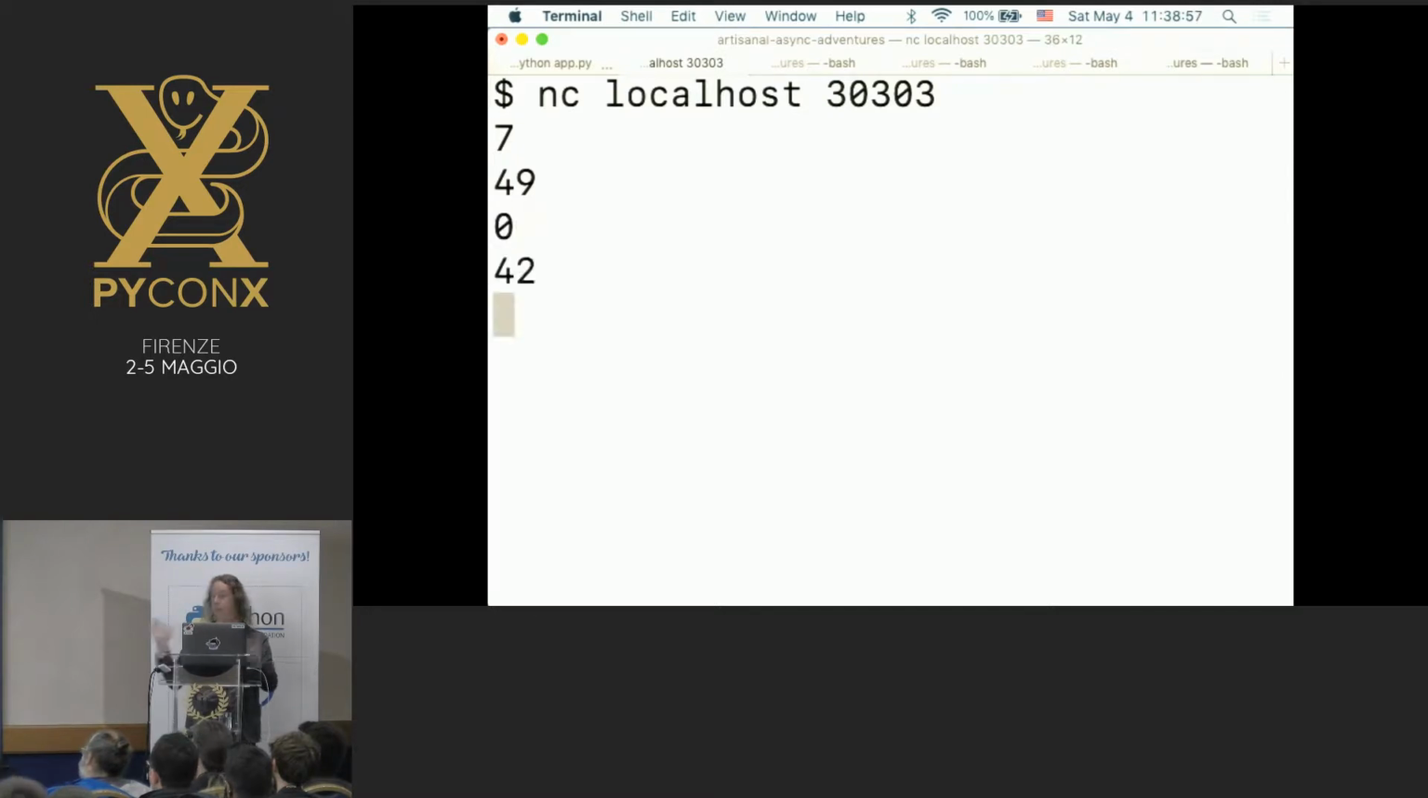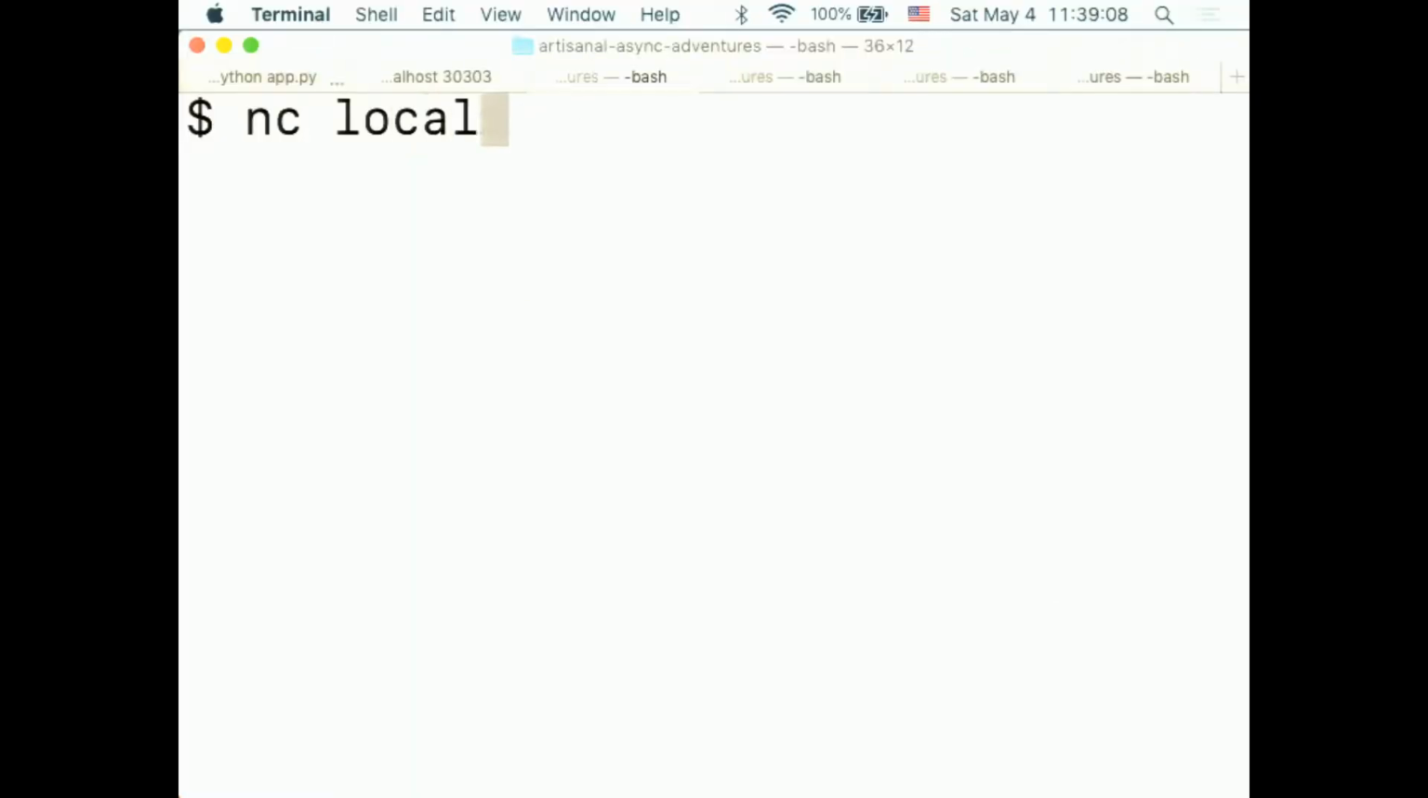0. 42. Fantastic. But I mentioned in the beginning, and I've been repeating this, we want this to be super duper scalable. So we don't just want to handle one client, we want to handle 1 million clients. So let's emulate another client and connect. And if somebody else wants to give me a number, that's going to be tricky.